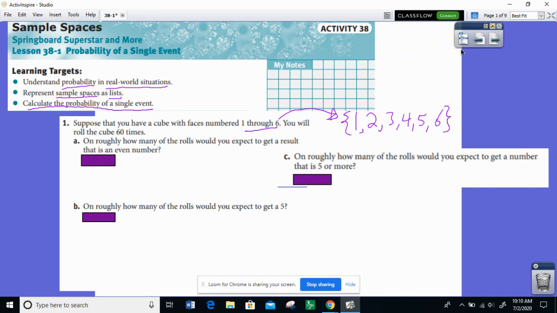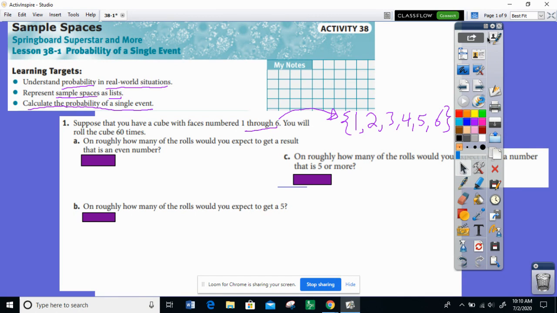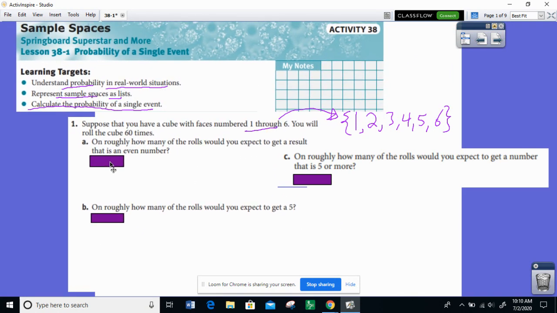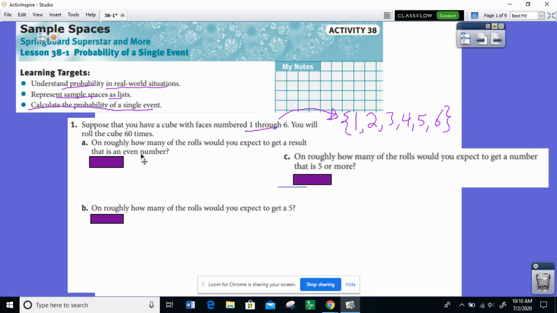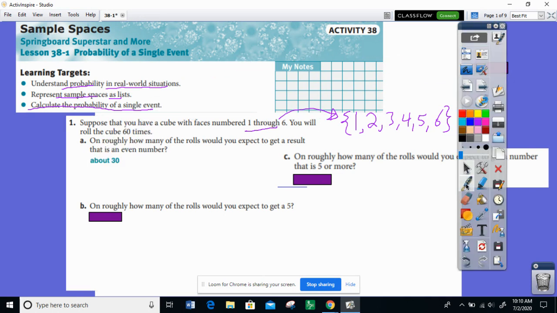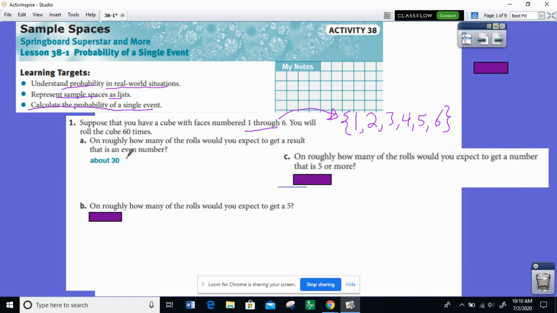Okay, on how many would we expect to get an even number? Well, out of these 6 possibilities, 2, 4, and 6 are even. That's half of the 6 possibilities. So we would expect to get about 30. Now, why is that? Well, because in 60 rolls, 3 out of 6, or we could reduce that to 1/2, are even, so half of 60 is 30.